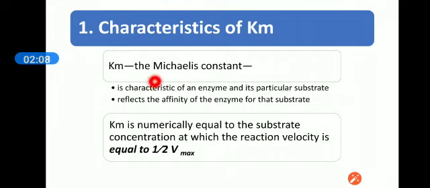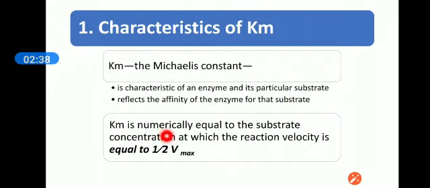Okay, the characteristics of Km. Km is the Michaelis constant and it defines the characteristics of an enzyme with its particular substrate. It reflects the affinity of the enzyme for that substrate, or the affinity of the substrate for that enzyme.